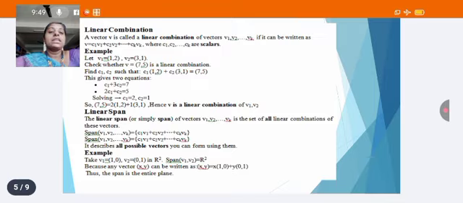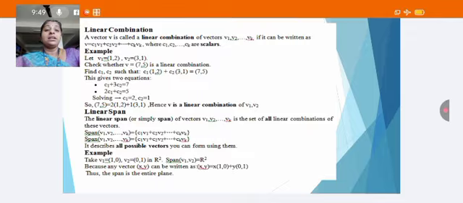Next, we are going to see the linear combination. If v is a vector, it is called a linear combination of vectors v1, v2, etc., vn if it can be written as v is equal to c1 v1 plus c2 v2 plus etc. plus cn vn, where c1, c2, c3 up to cn are scalars.